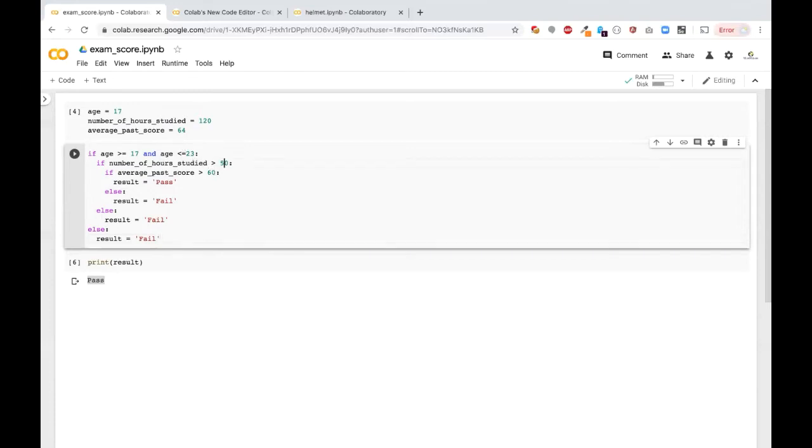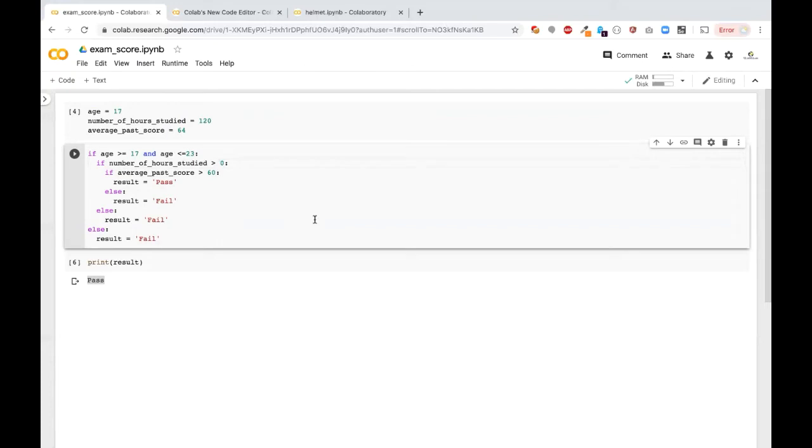So what if he studied only 50 hours, and his past score is 80 percent in the previous exams? But our code will show he is a failure, because our condition is more than 90 hours.